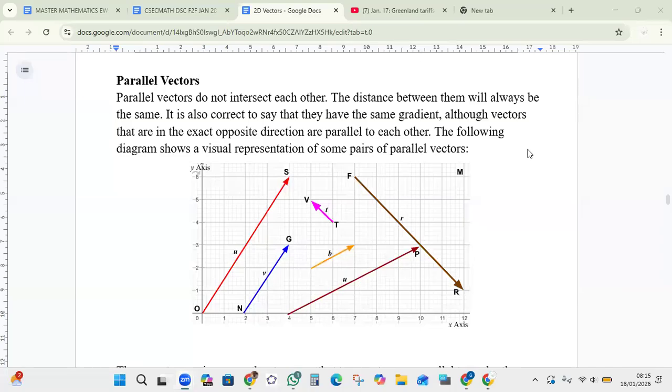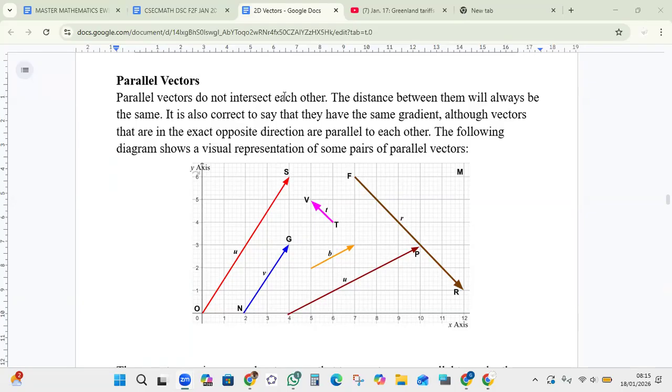In this recording, we are going to discuss parallel vectors. It says parallel vectors do not intersect each other. That means they don't cross paths. They don't touch each other at all. So no matter how long they are, they don't intersect. They don't cross paths.